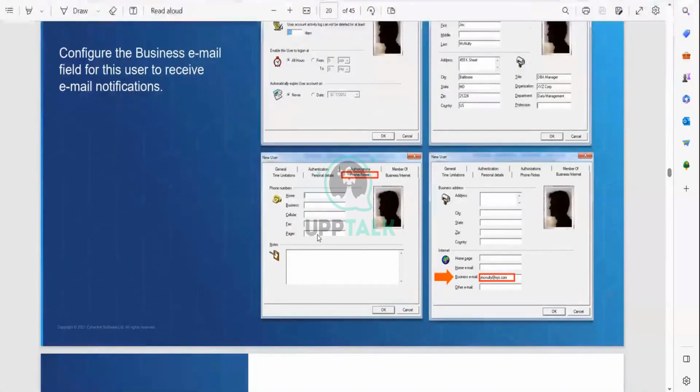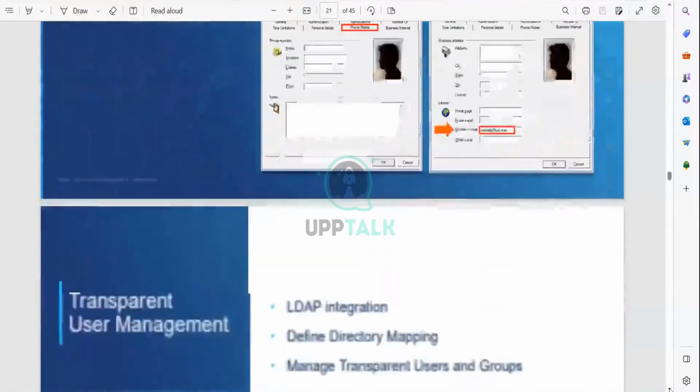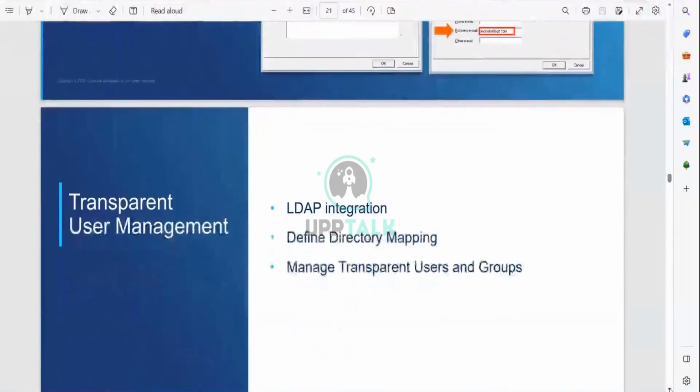If you want to give the phone number and all those things, you can update here. And this is required for the users, because if you want to get OTP, if you update the phone number here, you can get the OTP. And for the new user, the business email you have to update here. Update the business email here and click on save. You can get the notifications whenever you are changing something. And if you're doing something, it will get notified.